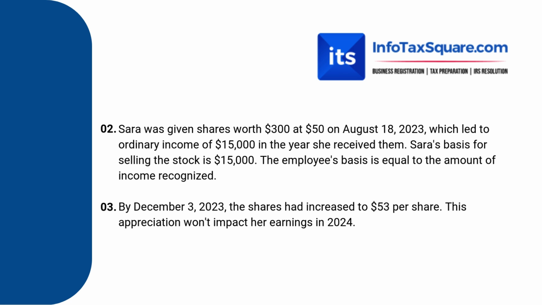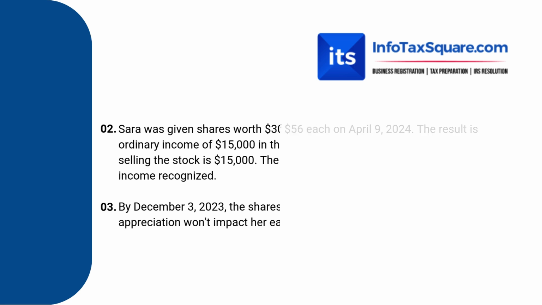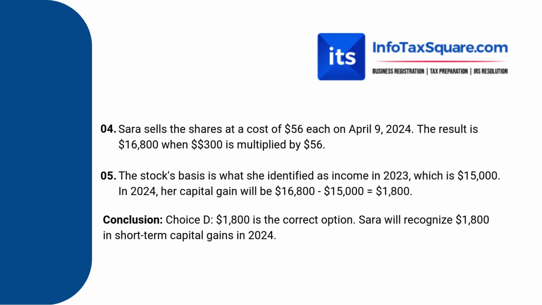Now let's see the disposition date and the price. Sara sells the shares at a price of $56 each on April 9, 2024. The result is $16,800 when 300 is multiplied by 56. Therefore, the correct option: Sara will recognize $1,800 in short-term capital gains in 2024.